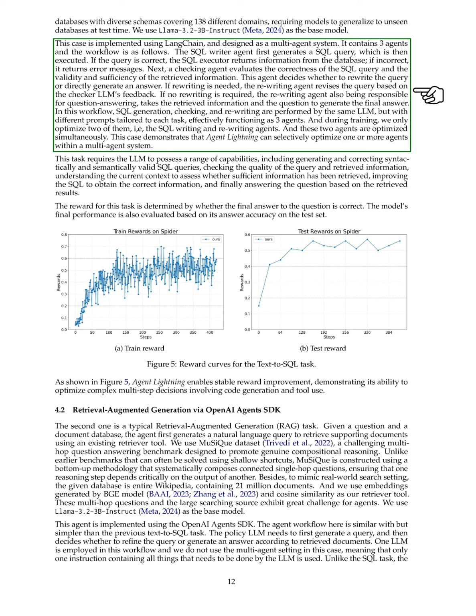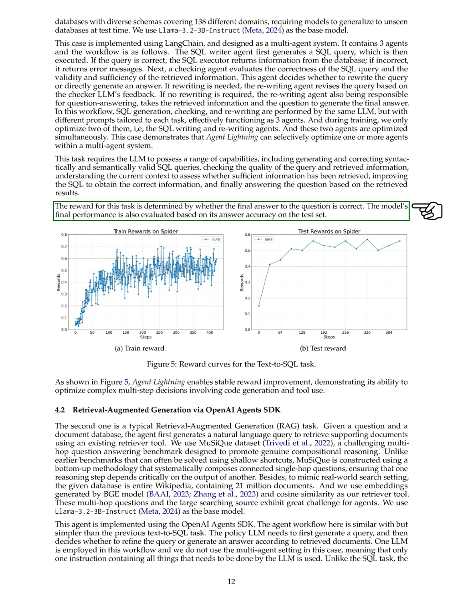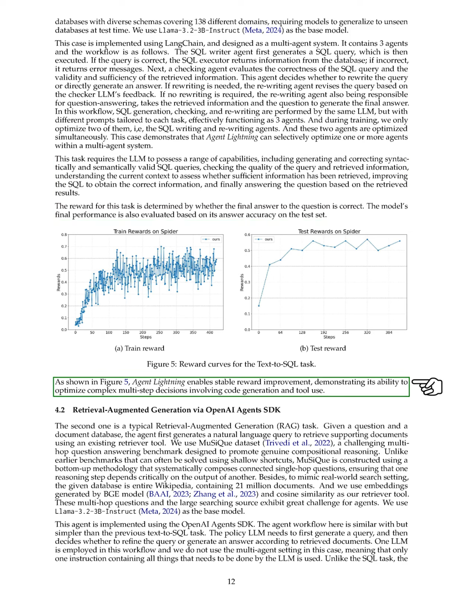During training, we optimize the SQL writing and rewriting agents simultaneously, demonstrating that Agent Lightning can selectively enhance agents within a multi-agent system. This task requires the LLM to generate valid SQL queries, check their quality, and ultimately provide accurate answers. The reward is based on the correctness of the final answer, and we evaluate the model's performance on the test set. Our findings show that Agent Lightning facilitates stable reward improvement, effectively optimizing complex multi-step decisions involving code generation and tool use.